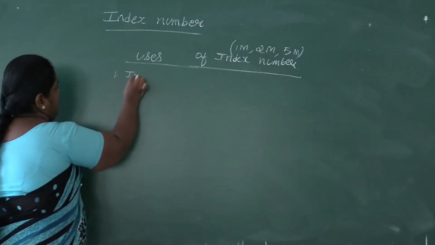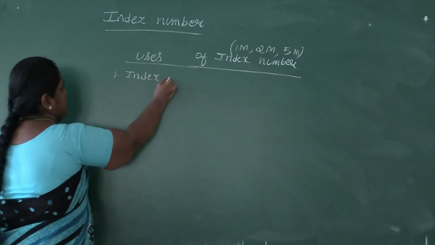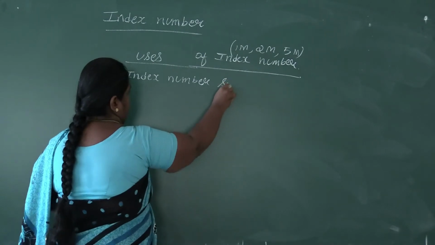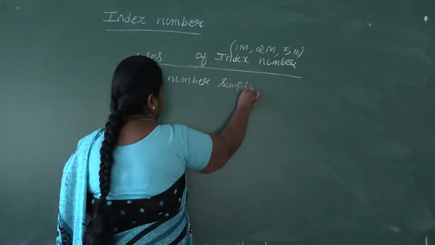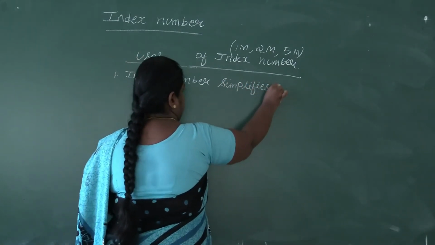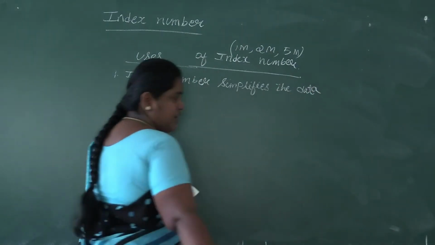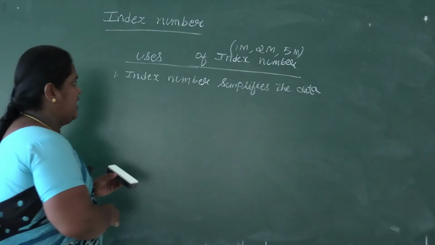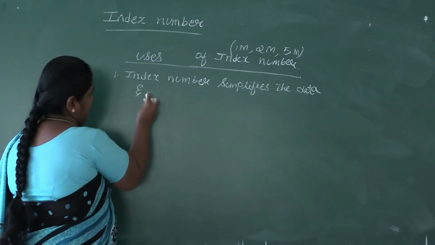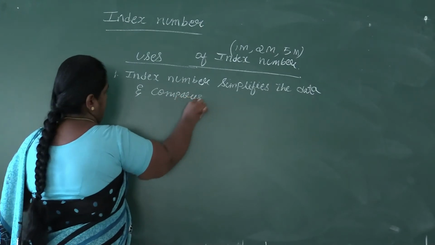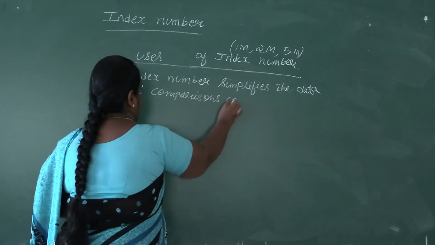The first point is index number simplifies the data. A very huge amount of data can be simplified, and when we have simplified data, it is easier to compare, so comparisons can be made.